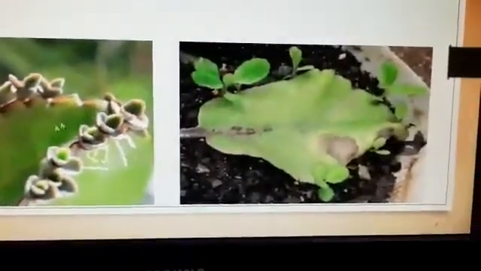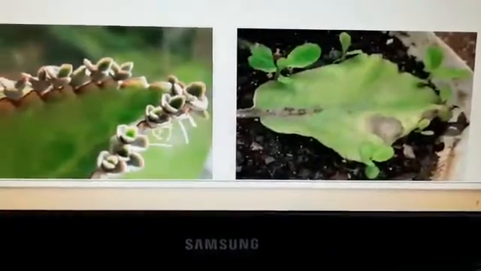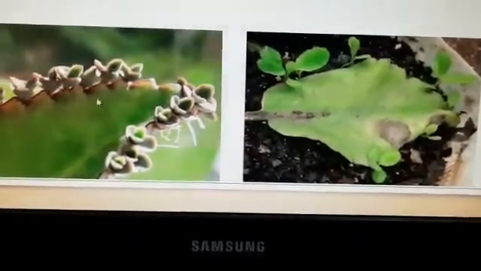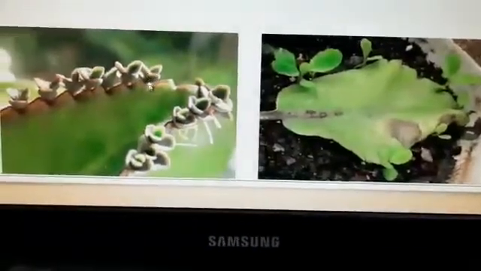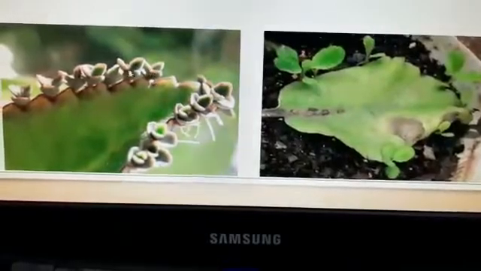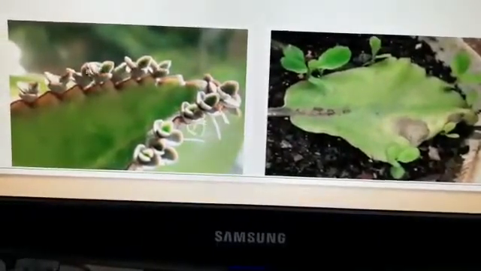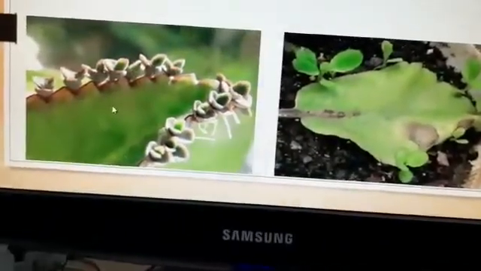Now here is a complete leaf. The leaf of this bryophyllum is very thick, children. And here you can see the notches on the edges of the leaf. That means a small bud will be present there, and from the edges of these notches, a new plant comes out. These are all small baby plants of bryophyllum.